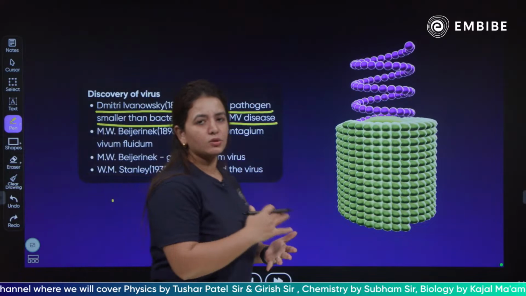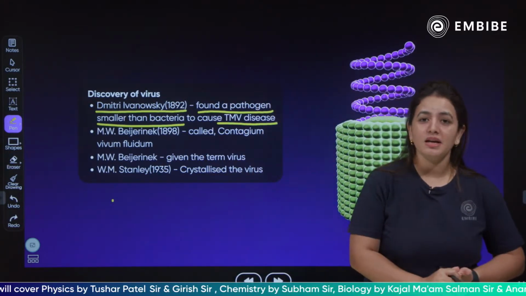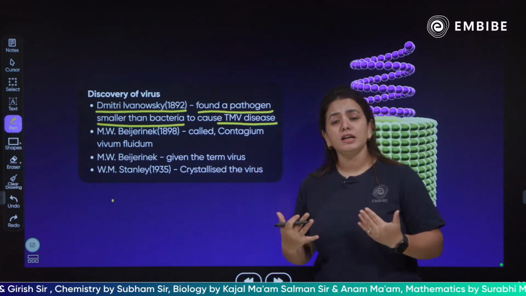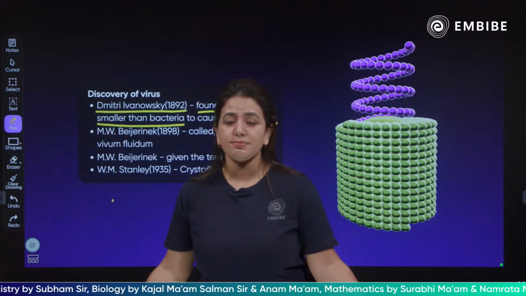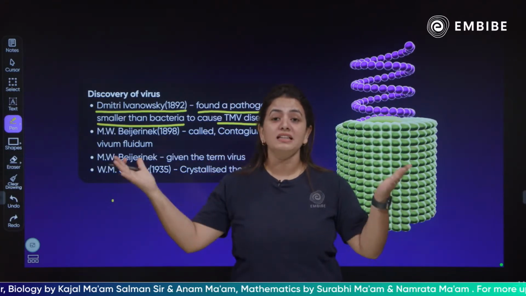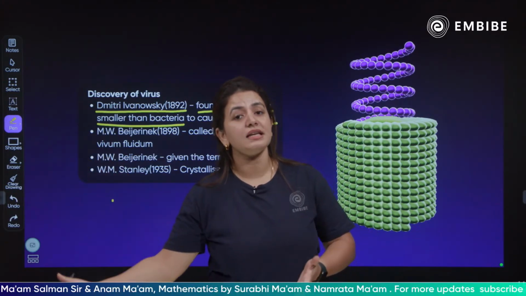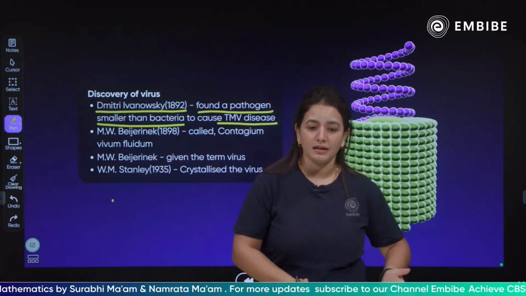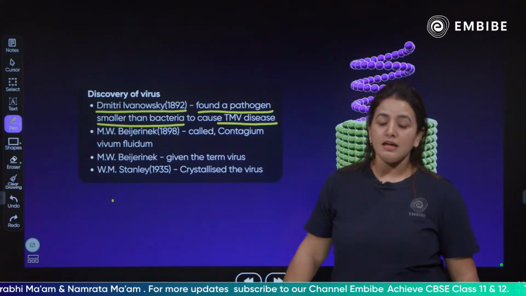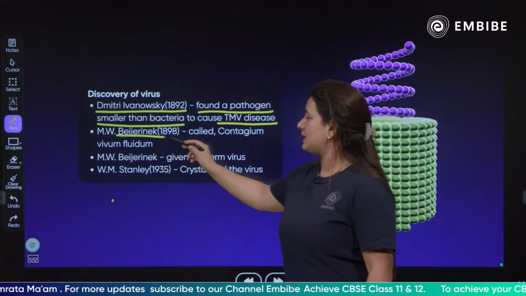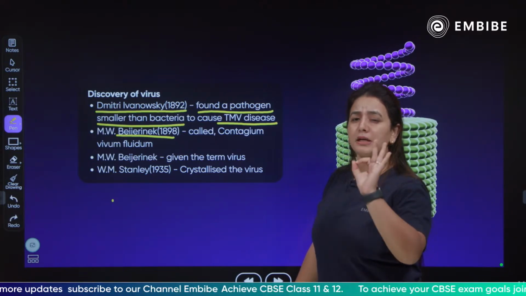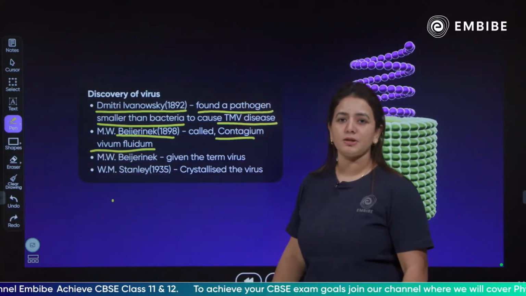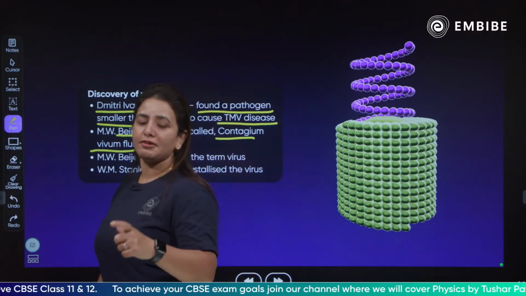So Ivanovsky in 1892 discovered that there was a particular pathogen which is even smaller than a bacteria. You know that we cannot see bacteria with our naked eyes, yet there is some organism which is smaller than the bacteria, and that is causing the tobacco mosaic disease in the tobacco plant, and its pathogen is responsible for that. Later, M.W. Beijerinck in 1898 called that particular pathogen a Contagium vivum fluidum. He named that particular pathogen as Contagium vivum fluidum.